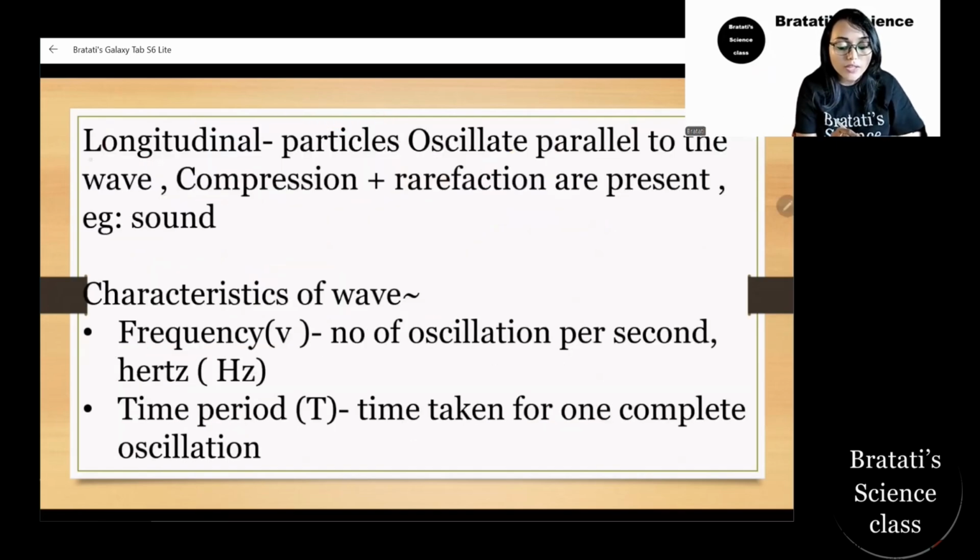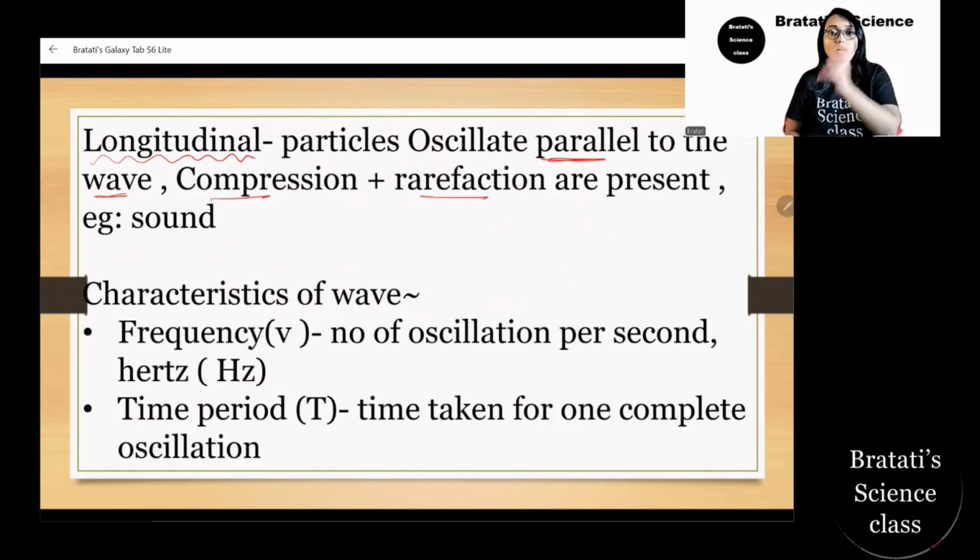Now, in case of the longitudinal wave, the particles oscillate parallel to the wave, where we have CR, that is, compression, rarefaction, and again compression, rarefaction, and so on. And that example is the sound wave. When we are speaking, the sound is generating, right? Even here I was showing you, in this guitar or any musical instrument, there are strings. These strings are vibrating, and that is creating a sound.